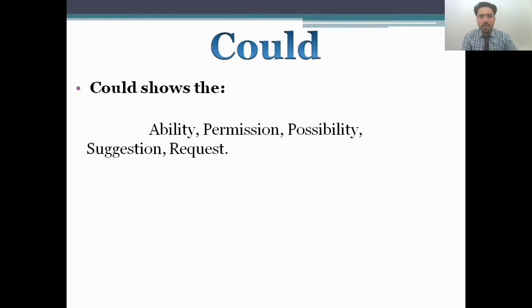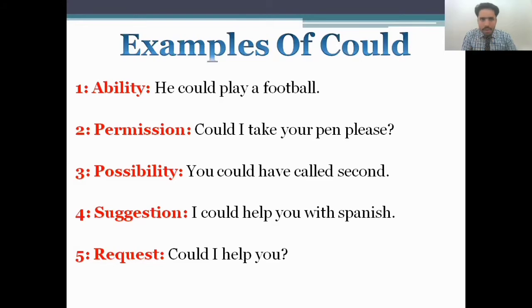The second modal is could, which shows ability, permission, possibility, suggestion, and request. Let's see how. Examples of could. Ability: "He could play football" means he has the ability to play a game. Permission: "Could I take your pen, please?" means you are getting permission from another person or friend. Possibility: "You could have called the cycle." Yes, it's a possibility. Number four is suggestion: "I could help you with Spanish." This is also a suggestion.